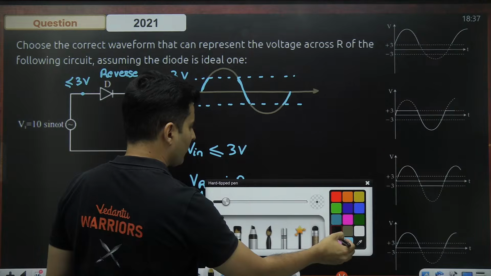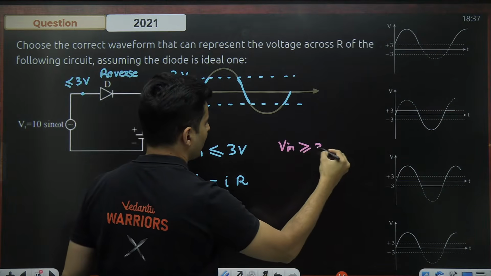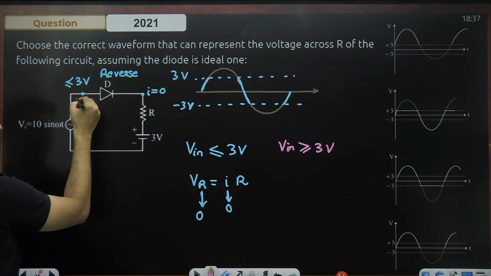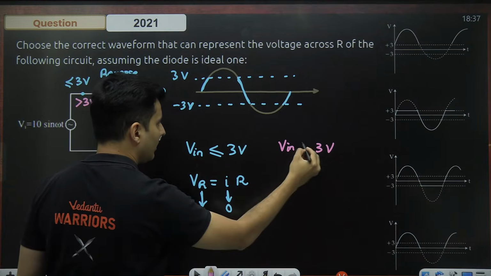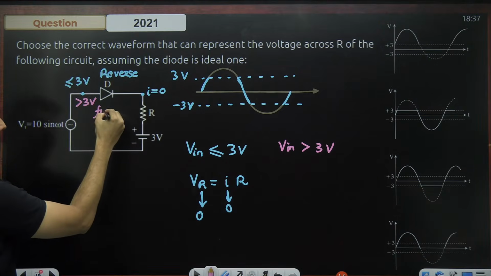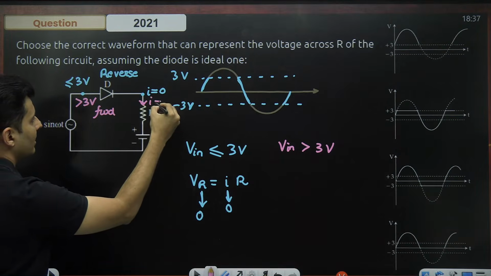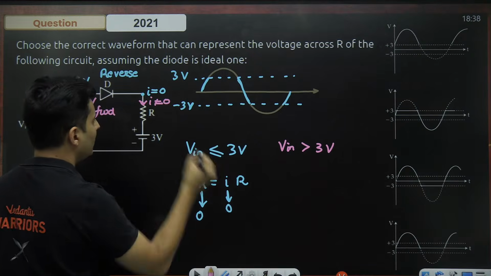Now, when you have the input voltage more than 3 volts, what happens? The moment it becomes more than 3 volts, this diode becomes forward bias. Suddenly, there is current flowing in the circuit, which is definitely not zero.